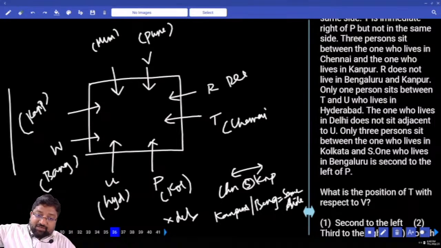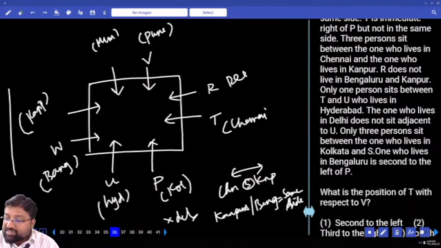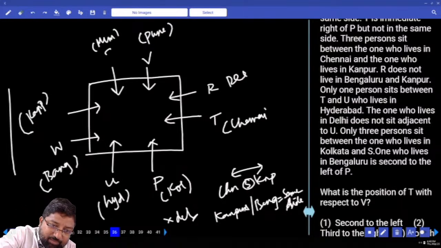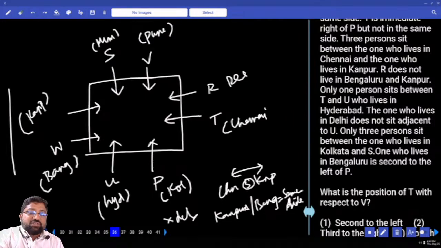On Kolkata we have read a clue. What is the clue that I have read on Kolkata? Only 3 people sit between the one who belongs to Kolkata and S. 3 people between Kolkata and S means for sure Mumbai has to be S. There is no other possibility. One person is left out. What is the name of that particular person? Clear? Everyone?